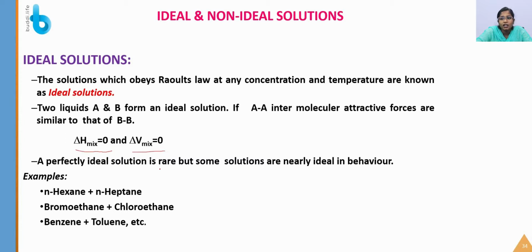A perfectly ideal solution is rare, but some solutions are nearly ideal in behavior. Examples are n-hexane and n-heptane, bromoethane with chloroethane, and benzene with toluene. Try to remember these. They might ask for an example of ideal and non-ideal solutions.